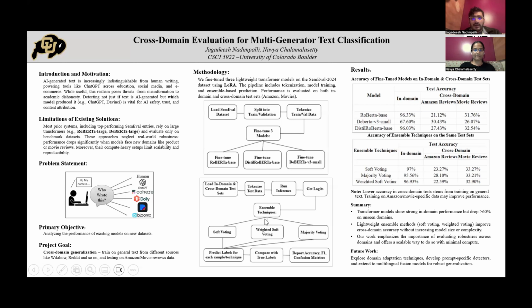Next, we used these logits for ensemble learning using 3 techniques: soft voting, which averages the logits from all 3 models; weighted soft voting, in which we give more importance to better models like RoBERTa; and majority voting, which picks the most common prediction across the models. For each test set, we predicted labels using these ensemble methods and then compared them to true labels using metrics like accuracy, F1 score, and confusion matrix. This way, we could not only see how individual models perform, but also whether combining models improves the results. So now back to my teammate to share what we have discovered from these results.